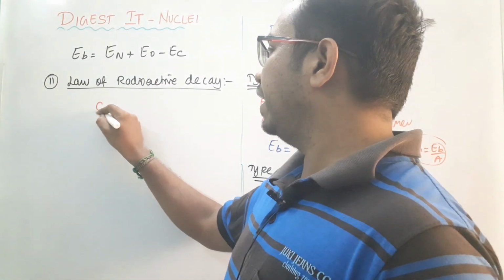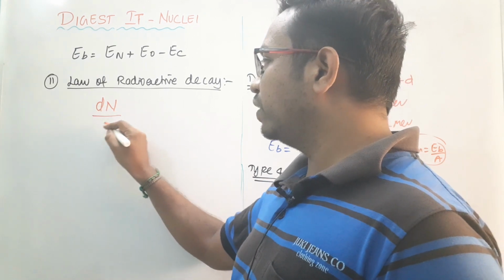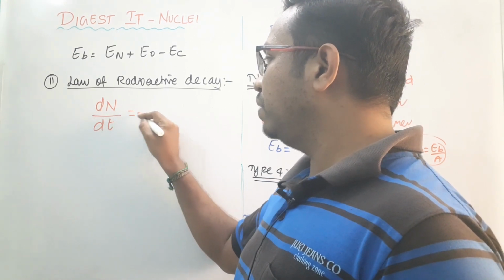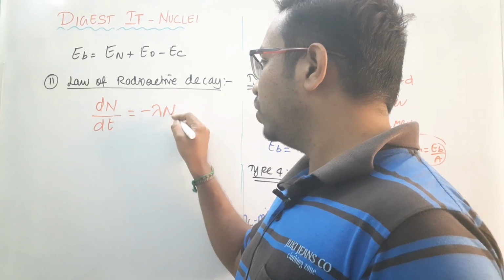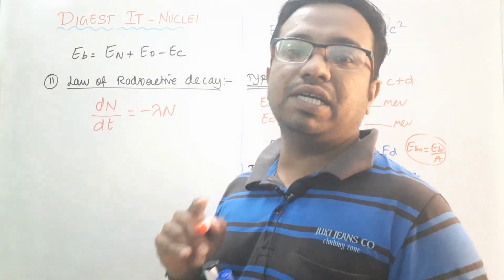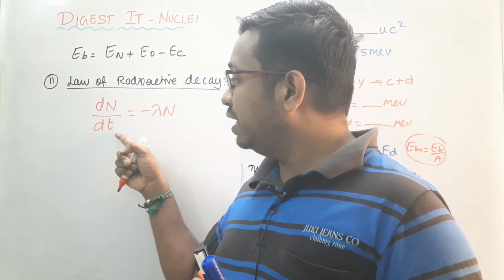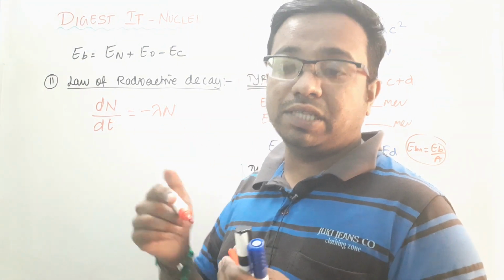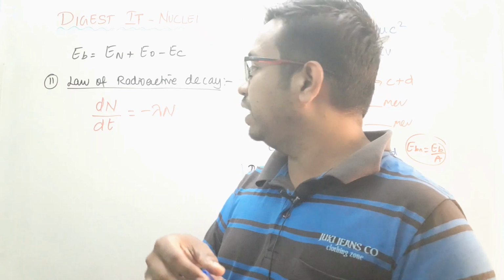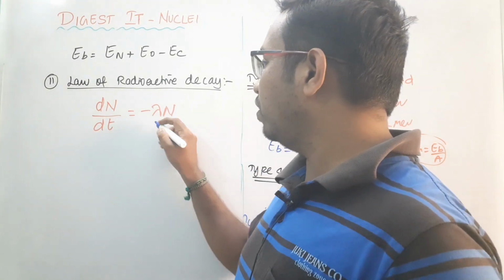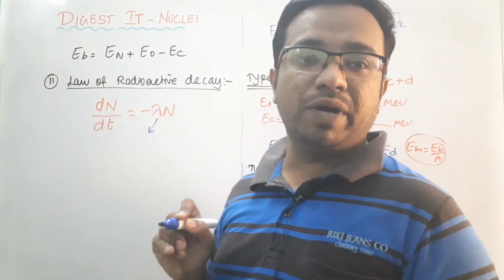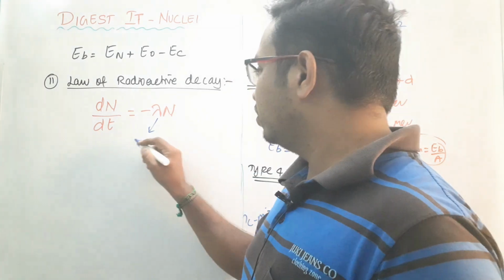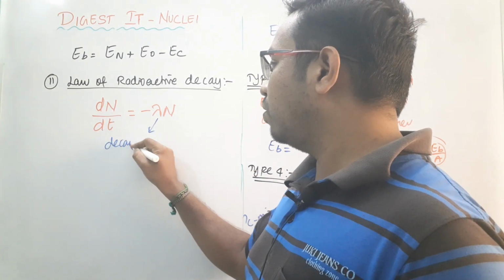So we write the rate of change of the number of nuclei over a small amount of time as equal to minus lambda into the number of nuclei present at that time. The decrease in the number of nuclei over time is proportional to the number of nuclei present, and this proportionality constant is what we call lambda. We put a minus because this is decay. So this lambda is called the decay constant.